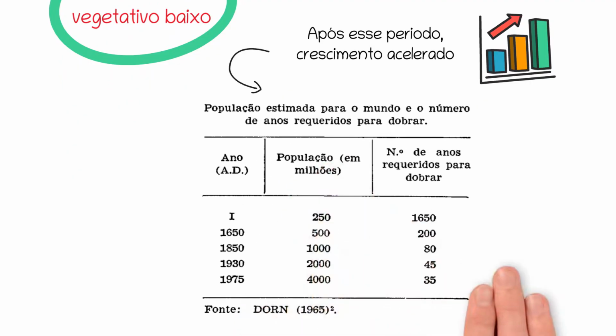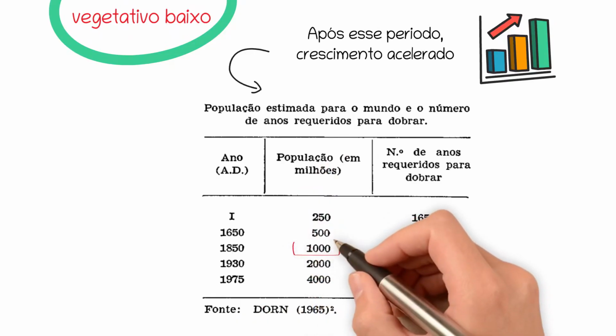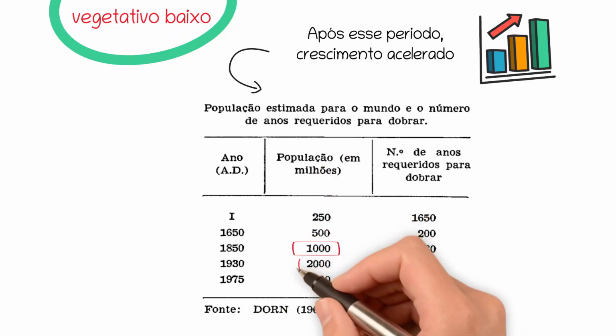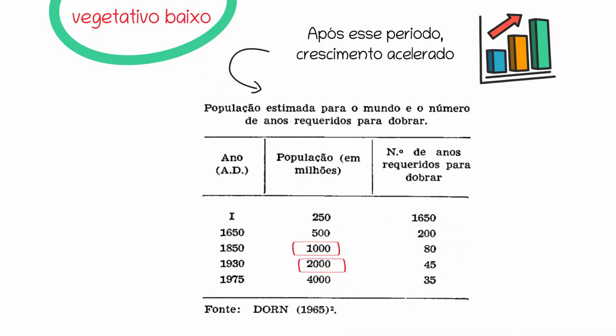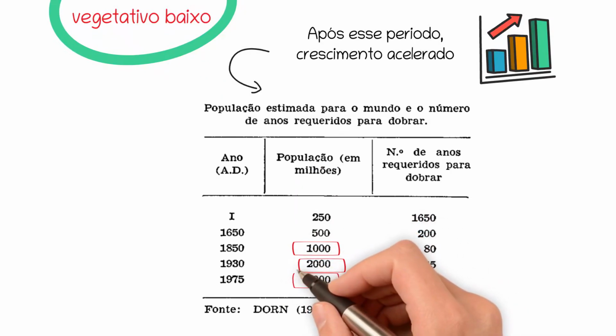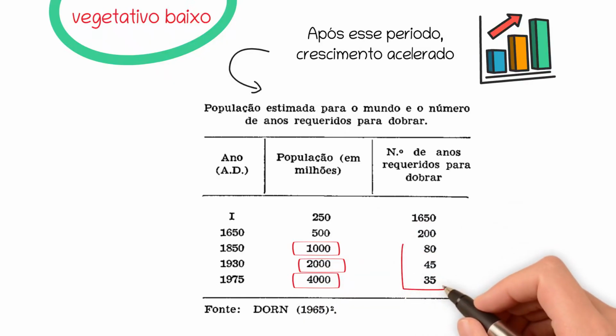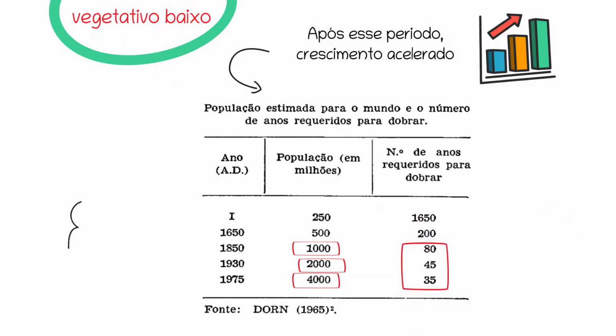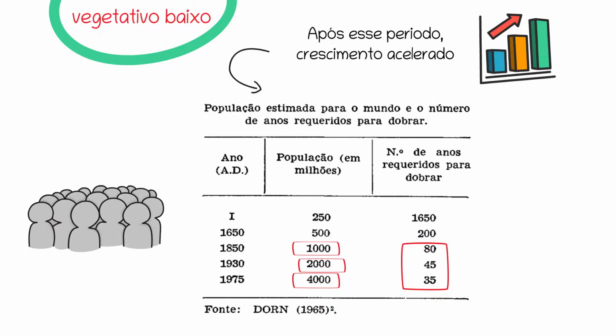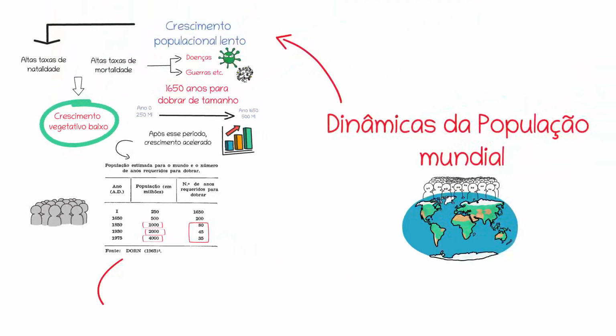As you can see in this table here, around 1850 we reached the first billion people, in 1932 billion people, and in 1975 to 4 billion people. So we can see that the biggest population growth in history happened after the 1800s. And that raises the question, why did this happen? Let's talk a little about that now.